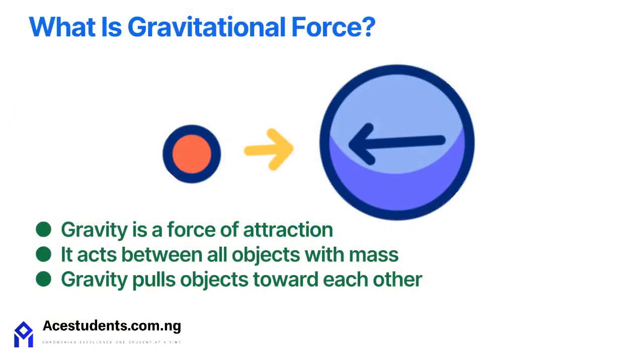Gravitational force is a force of attraction. It acts between all objects that have mass, not just large ones like planets. This means every object in the universe attracts every other object.